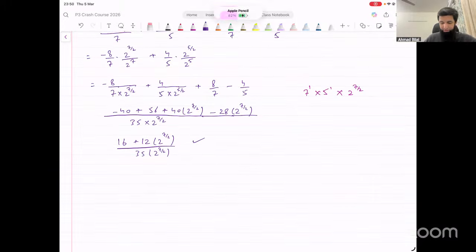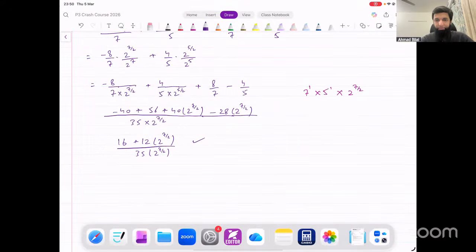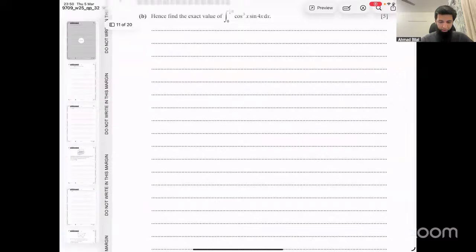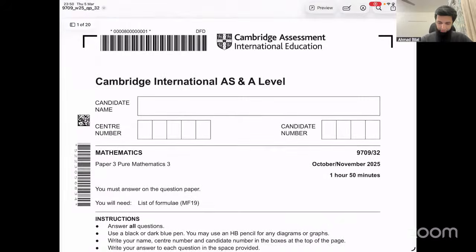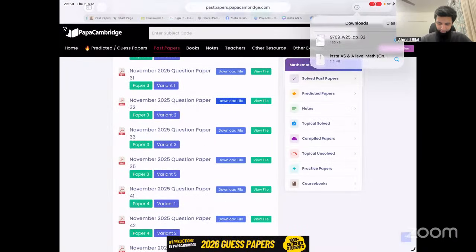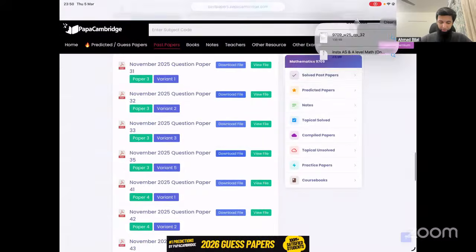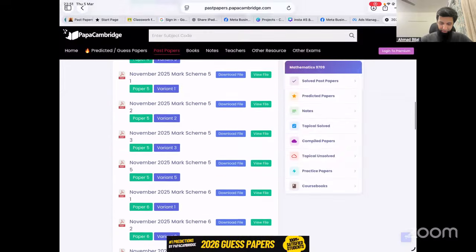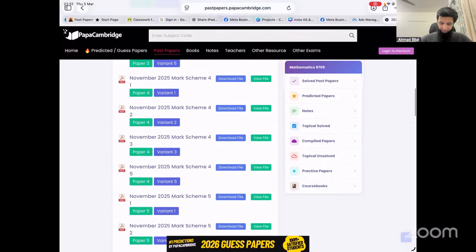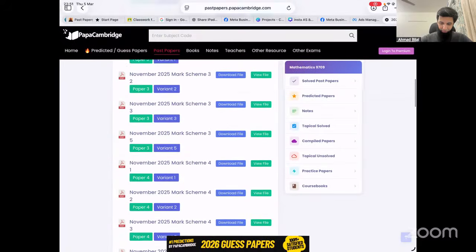What does the marking scheme say about this, the final result? Yeah, that's still going to be the same thing, right? Even if you use square root. Let's quickly look at the marking scheme of this to see how they've simplified it at the end. But this was pretty complicated one, by the way. The integration as well as the final result that we got in exact form. Paper 3-2.